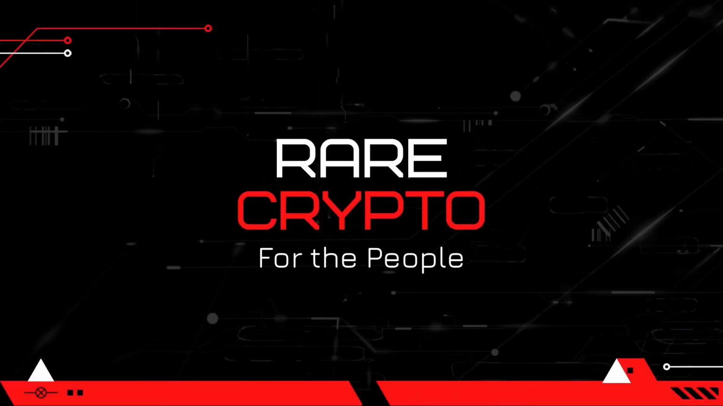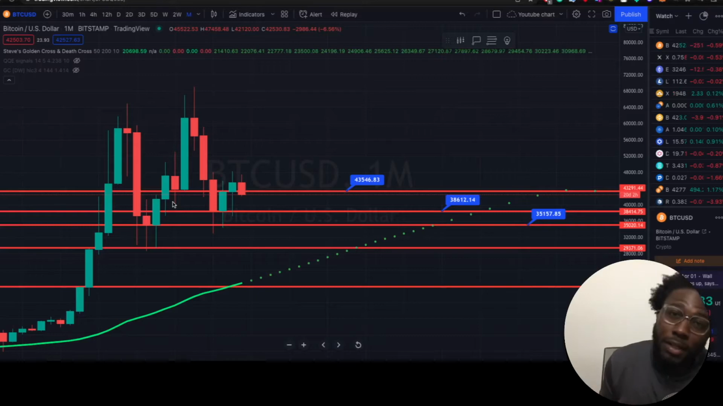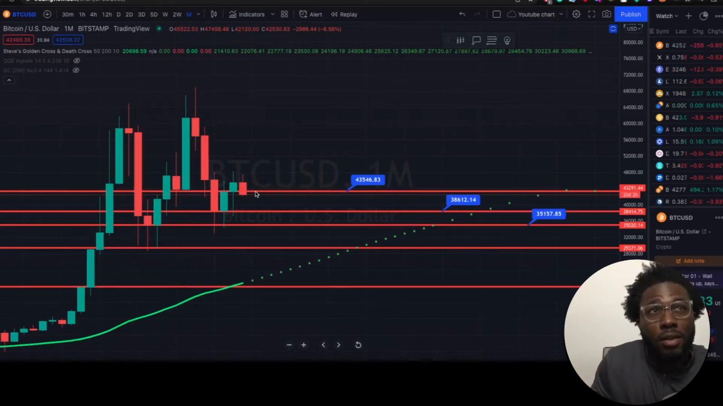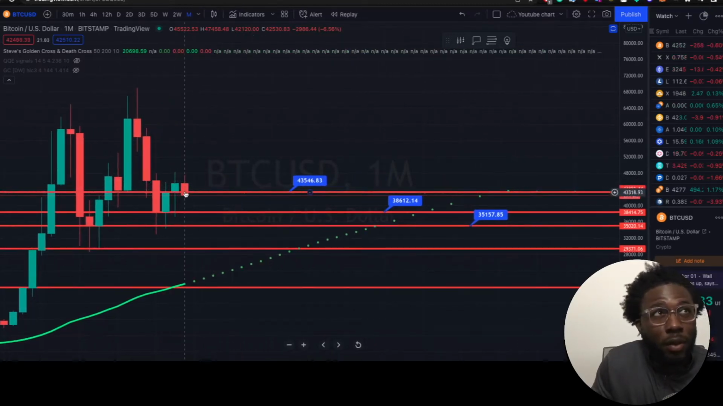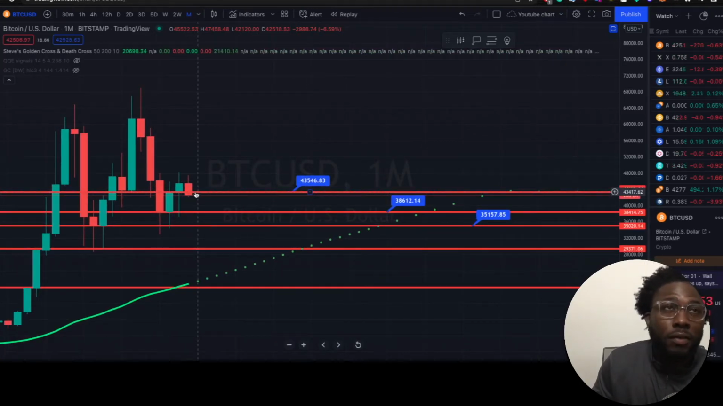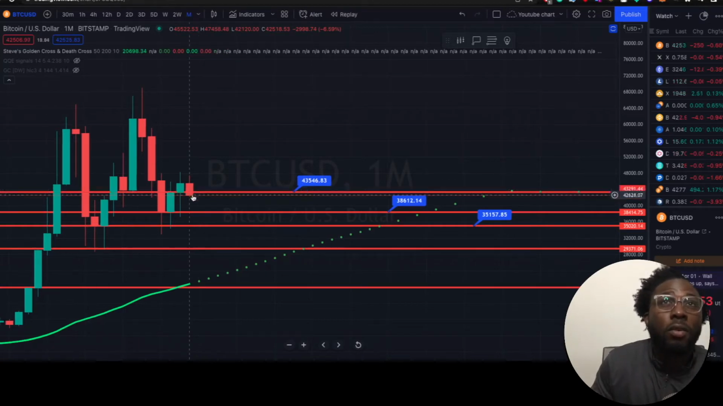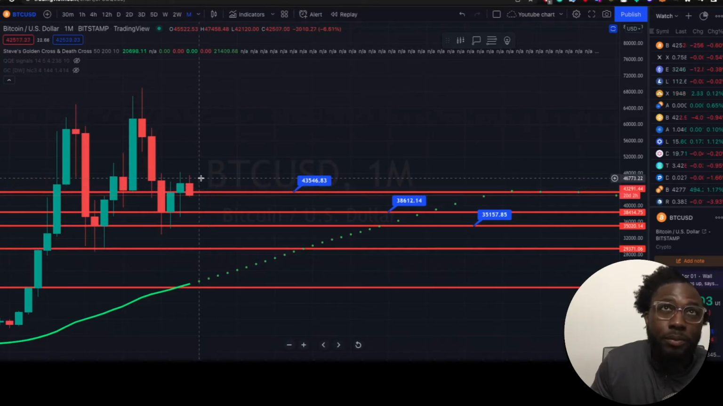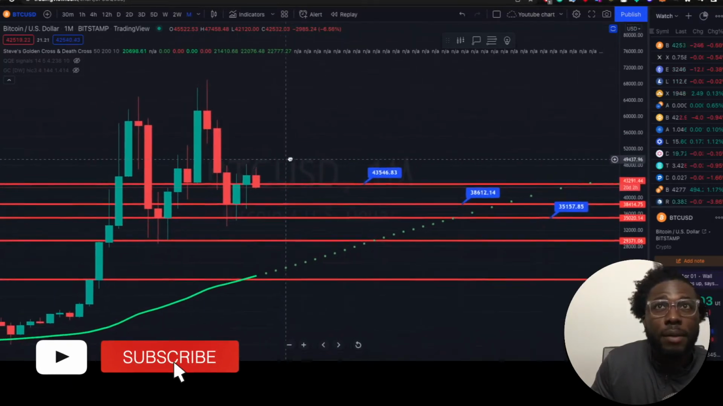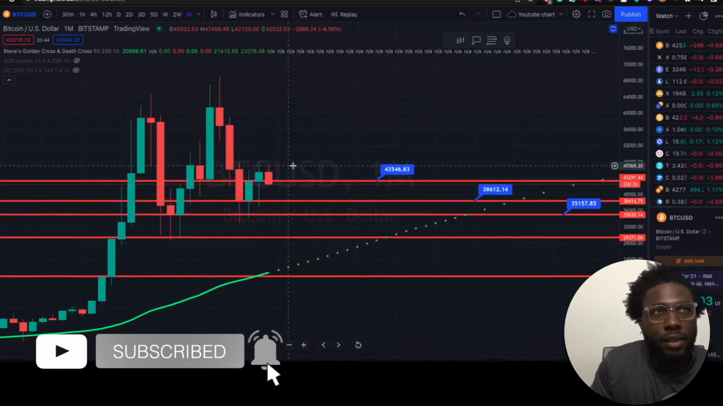Let's go. All right, so looking at the monthly chart, we can see that Bitcoin is currently not holding the support zone at 43K. So we can see the body of this particular candle is through 43K. So in order for us to become bullish, this candle must hold above 43K at the end of the month of April.